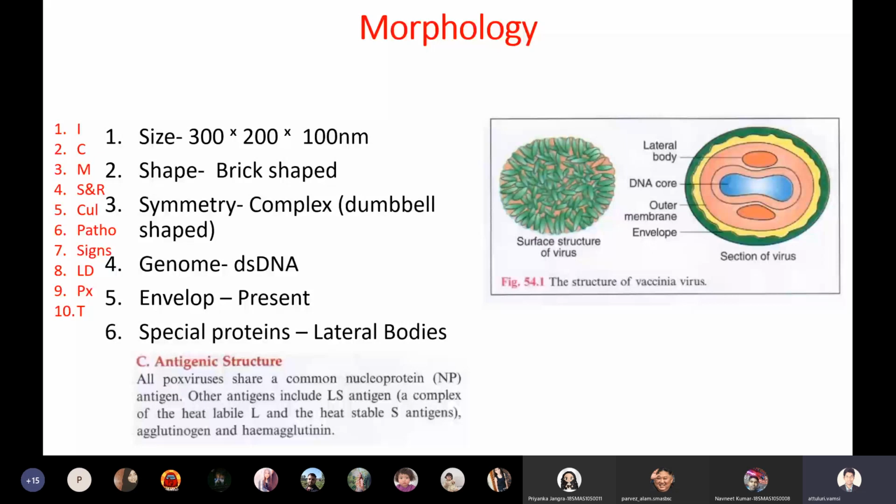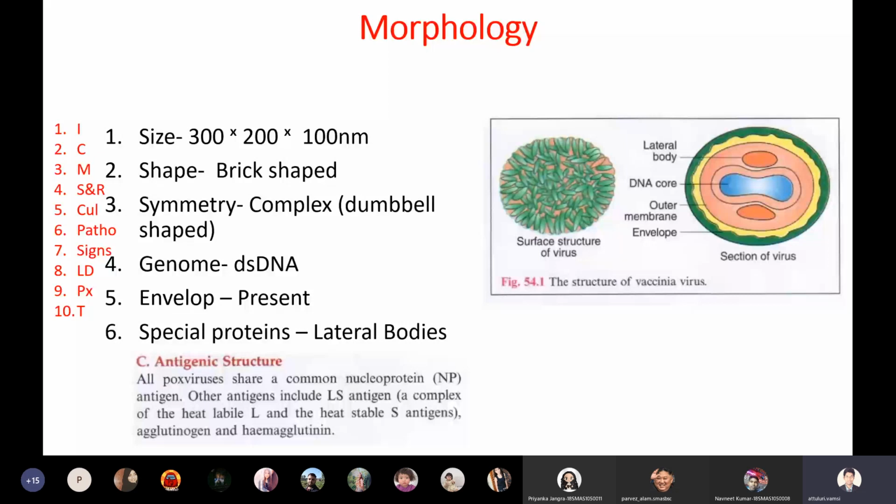So what is this 300 by 200 by 100 nanometers? 300 length, 200 breadth, and 100 is the width of this virus. By the way, smallpox is one of the largest viruses. Instead of smallpox, we should say large pox. Among viruses, smallpox is the largest virus. It is the size of the smallest bacteria, that is what they used to say. So the size of smallpox is 300 by 200 by 100.